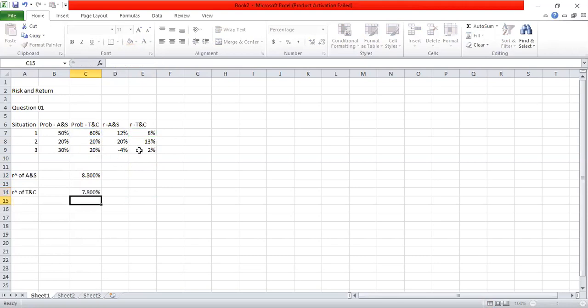So the expected return of T and C is 7.8%. So these are the expected returns of A and S and T and C.